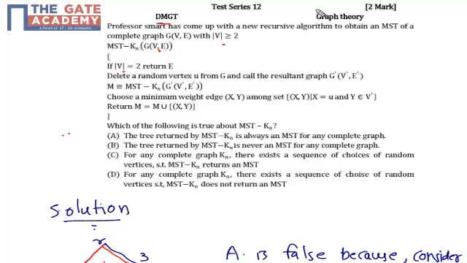Option D says that for any complete graph Gn there exists a sequence of choices of random vertices such that MST-Kn does not return a minimum spanning tree, which is just the opposite of C. C is correct. So D, A and B are wrong. So here option C is the correct option. Okay friends, thank you.